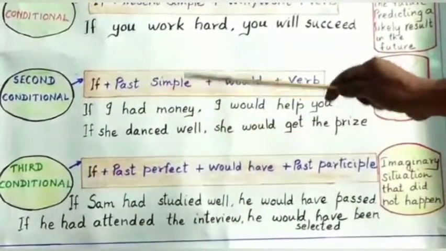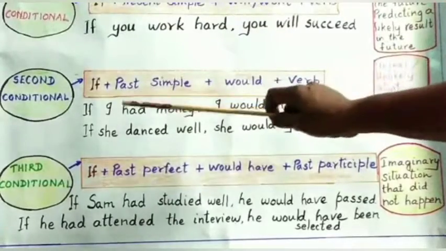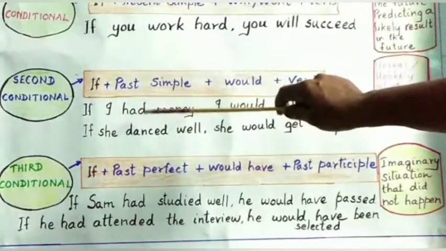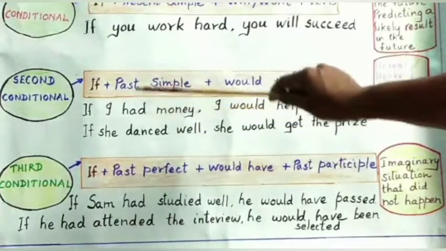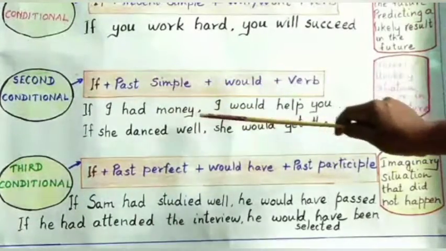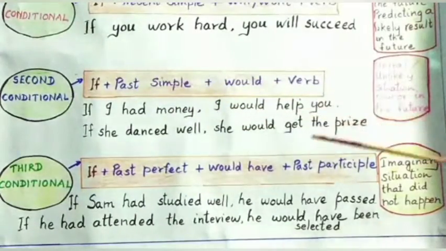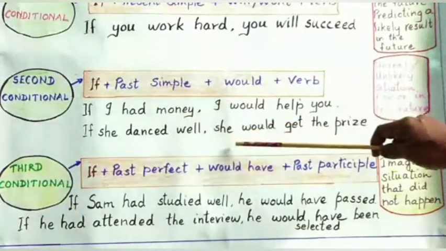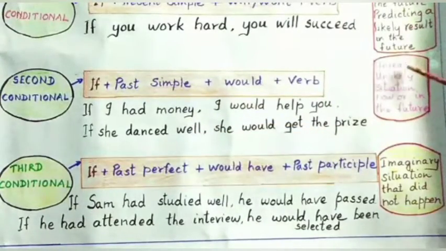So had is the main verb. Sorry, had is the subordinating verb, you see here in the clause, it is a verb, it is past simple. If I had money, I would give you. Second one, if she danced well, she would get the prize. You see the example, what is the use of it? It is unreal because past is past, unlikely situation, now or in the future.